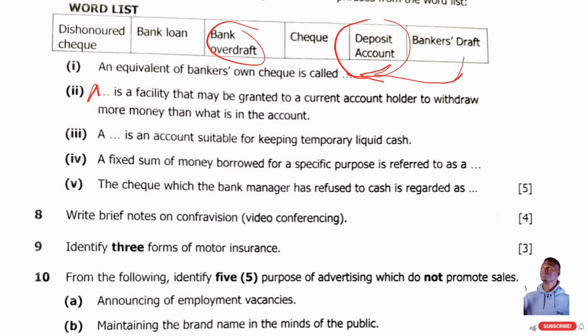A fixed sum of money borrowed for a specific purpose is referred to as a loan. Okay. You should also know the factors the bank manager considers when giving somebody a loan or an overdraft. Number 5, the check which the bank manager refuses to cash is regarded as a dishonored check. This is number 1 here, dishonored check. Okay. All right.